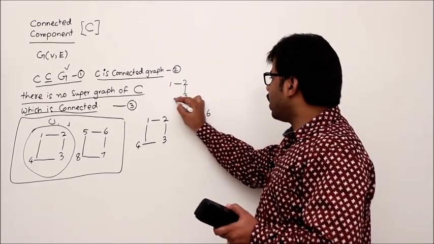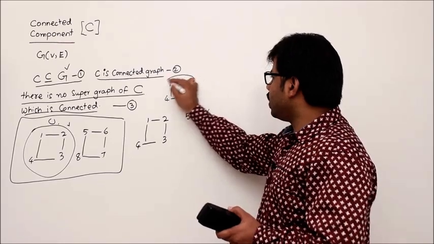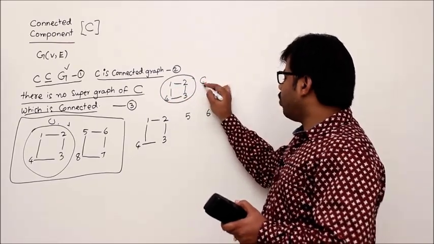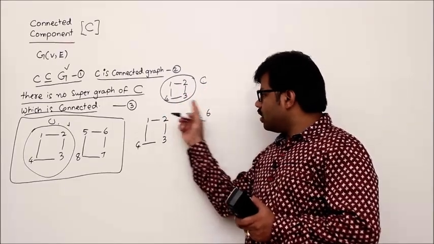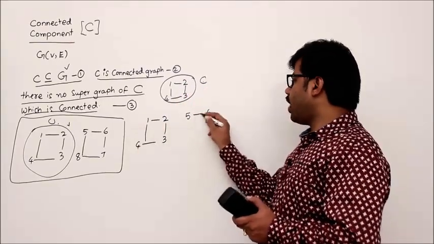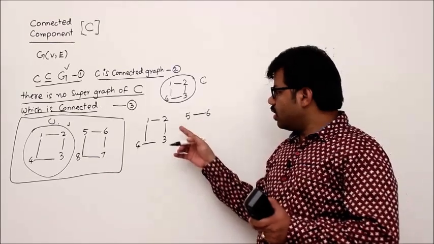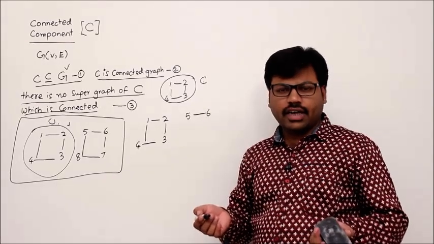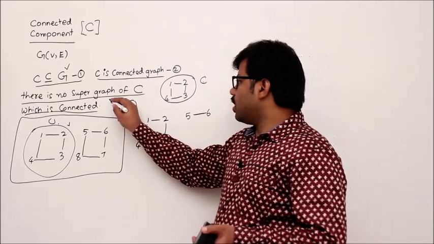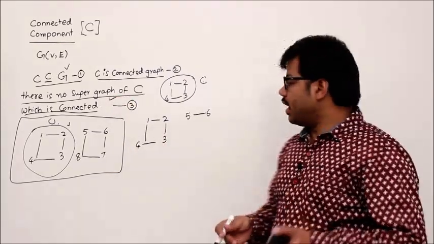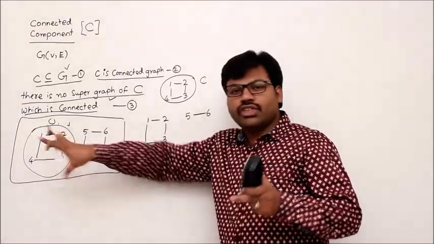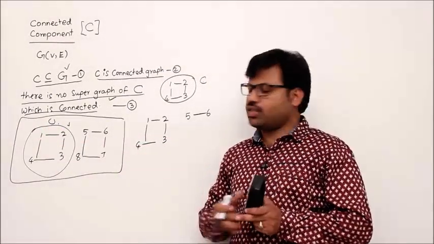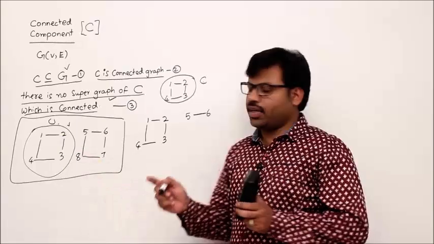This is our target, this is our connected component C. For this component C, this is a supergraph. Whatever you add here or anywhere, this supergraph is not connected, right? That's why this condition is also satisfied. Anybody, can you show any bigger graph than C which is connected? Impossible. That's why this is called a connected component.